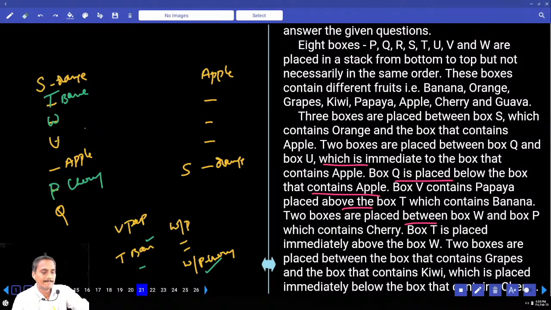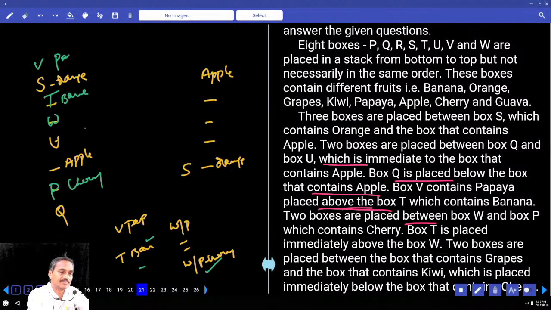And V papaya. Now V and papaya, what is the relation? V is above this T. V contains papaya and is placed above T. And V is above this T, hence V must be somewhere here. Now V must contain papaya. Were all the 8 boxes completed or not? Then 1, 2, 3, 4, 5, 6, 7, 8. Then what is left over here? And P, Q, R. R contains apple.